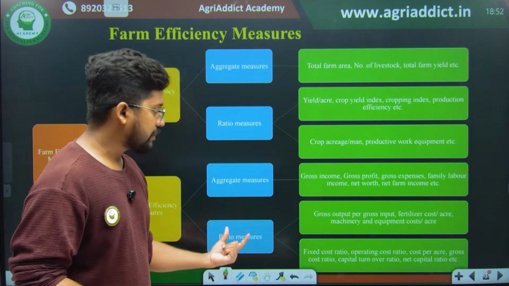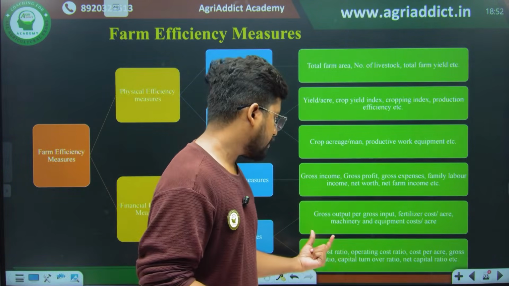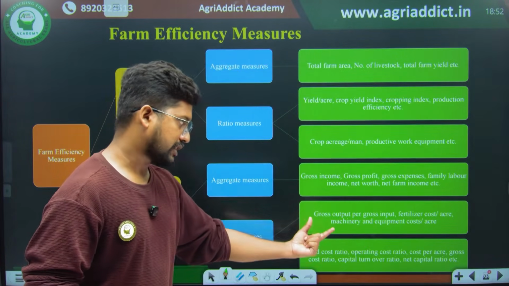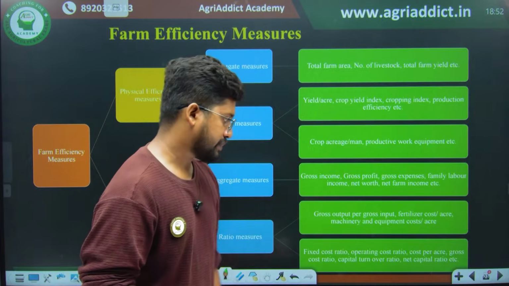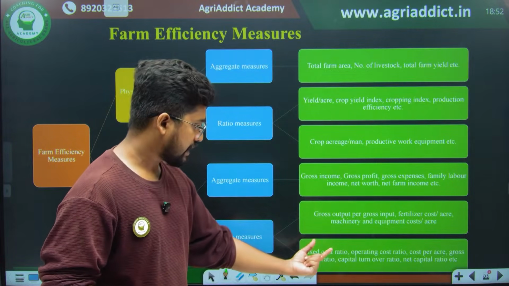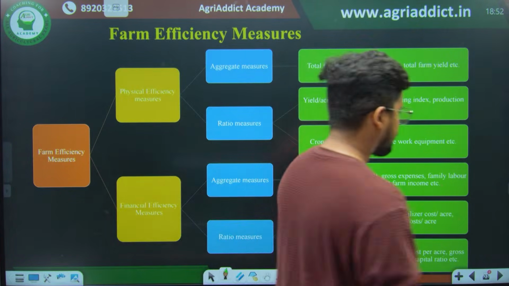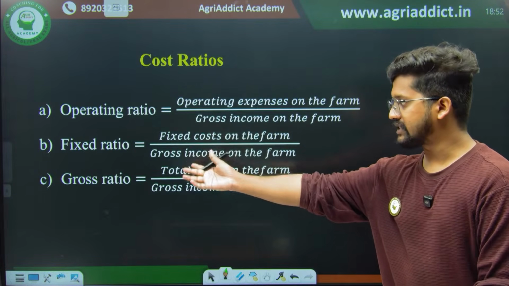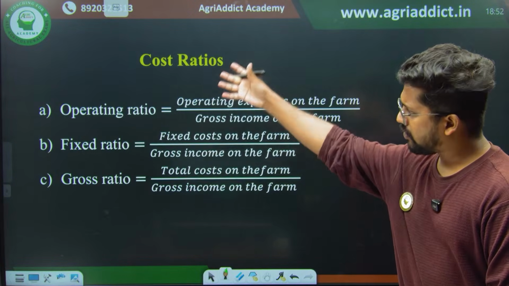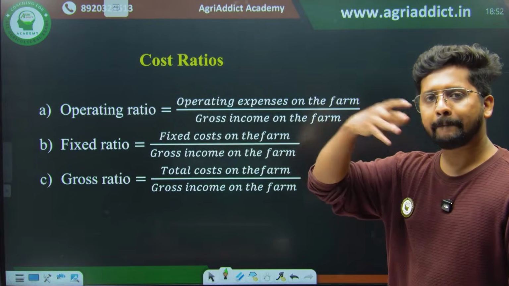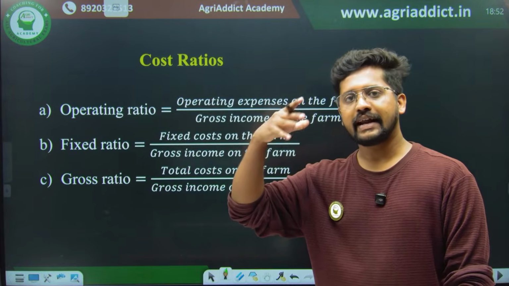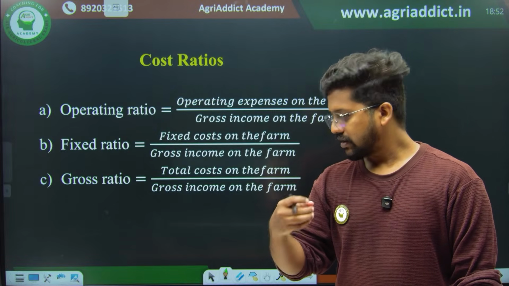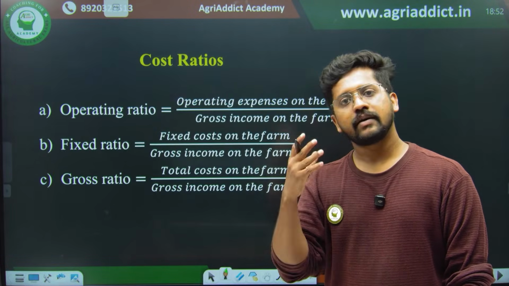When it comes to the ratio measures, we have different measures such as gross output per gross input, fertilizer cost per acre, machinery and equipment cost per acre. All these things will be an efficiency measure. Along with that, we have some other measures called cost ratios, like operating cost ratio, fixed ratio, gross ratio. So all these things are giving you a way to compare between two farms, which farm is having more efficiency.